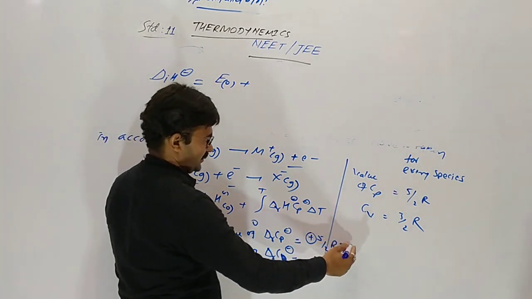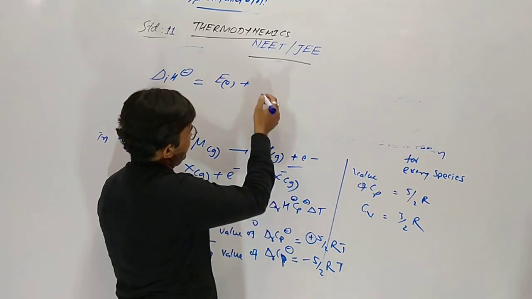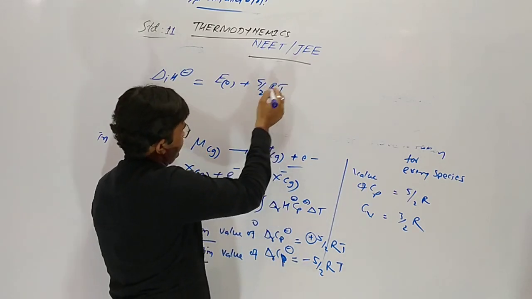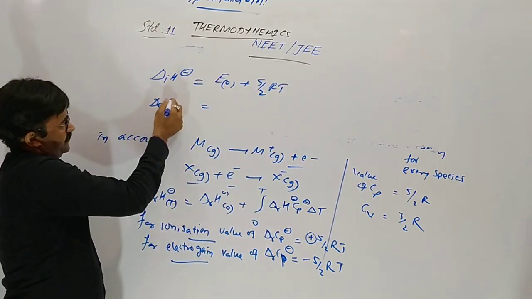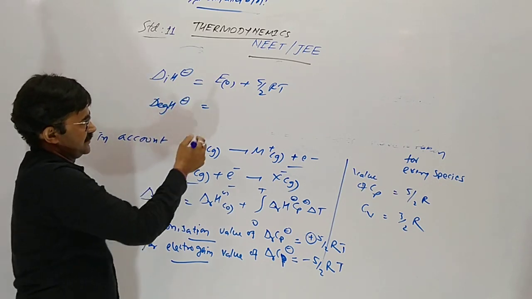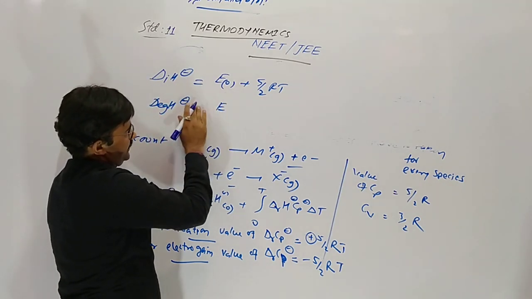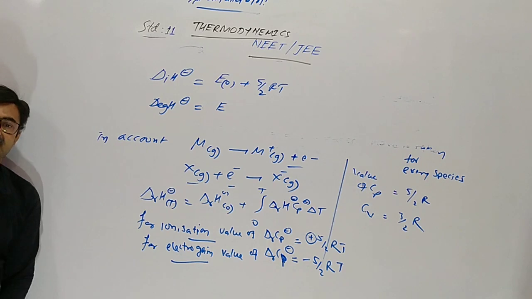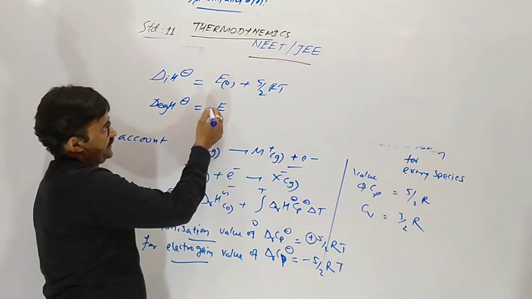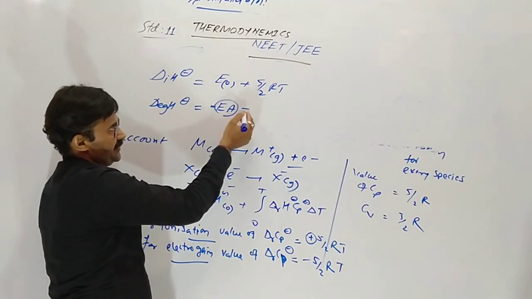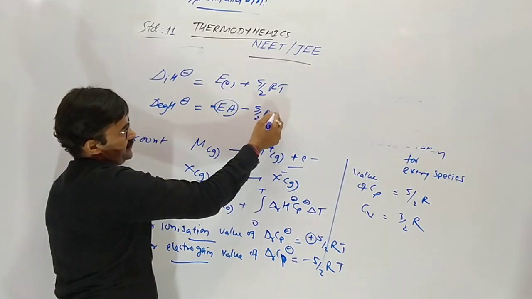Yes, T is common here. Plus 5 by 2 RT, where electron gain enthalpy at any temperature. So electron gain enthalpy, electron affinity, is electron gain enthalpy minus 5 by 2 RT.